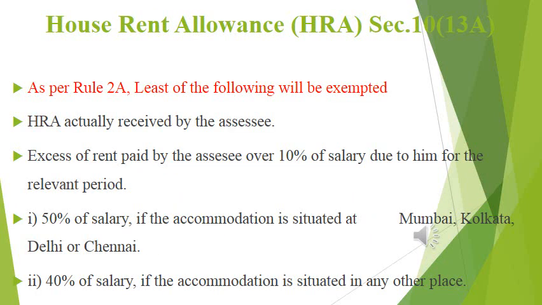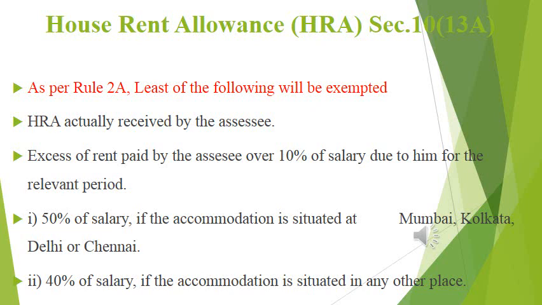Then this slide is very important as far as problems are concerned, while calculating the taxable portion of house rent allowance as per section 10(13A) and rule 2A. The following will be exempted. We have to consider these 3 points.